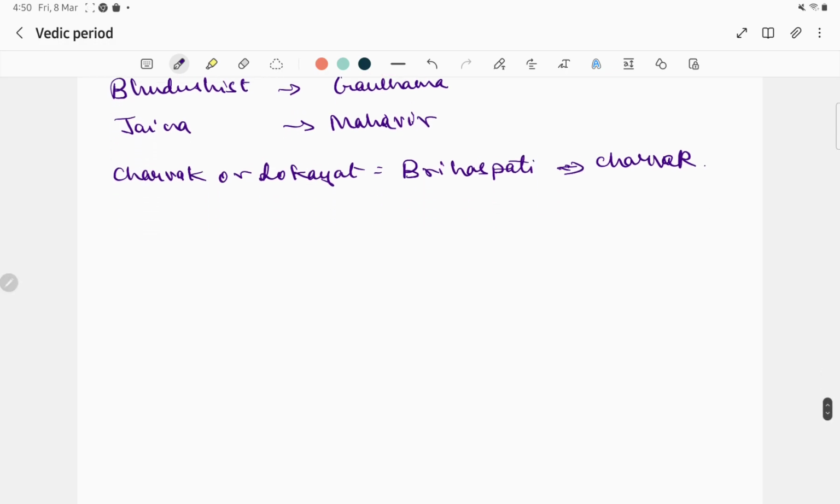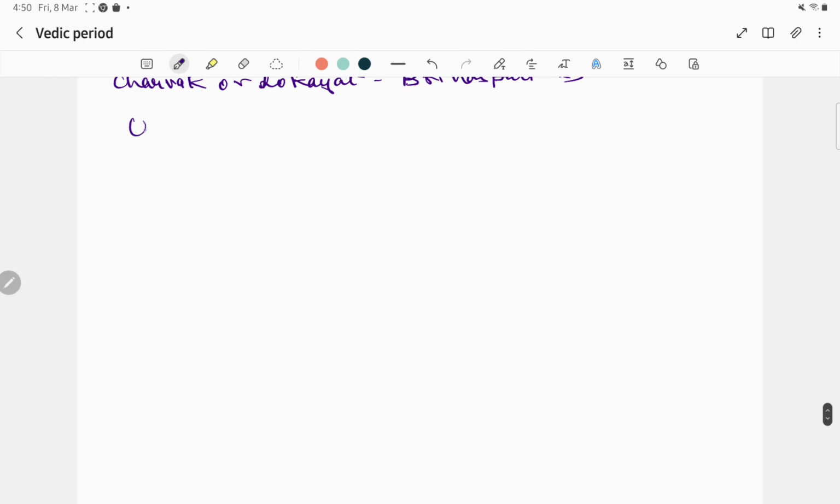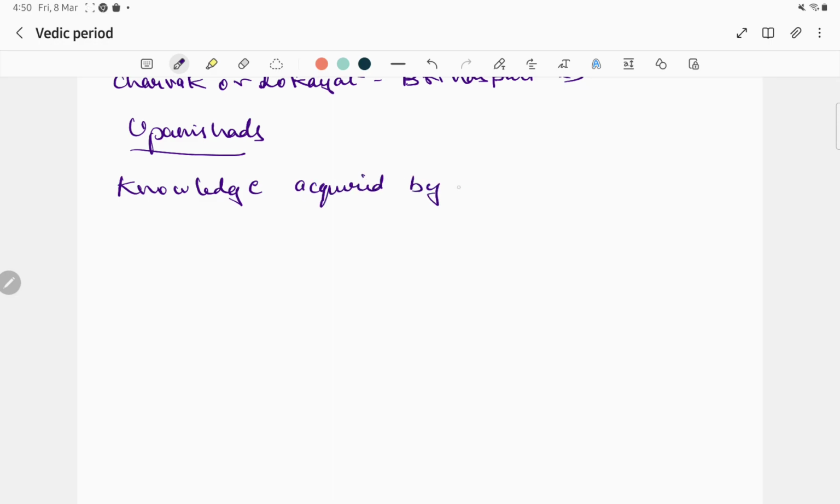In the last of the Vedas, Upanishads came. So what are the Upanishads? This is the knowledge which is acquired by sitting close to a teacher. So these are also known as Vedantas.